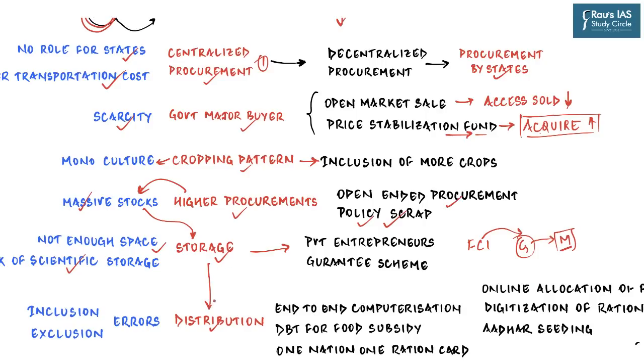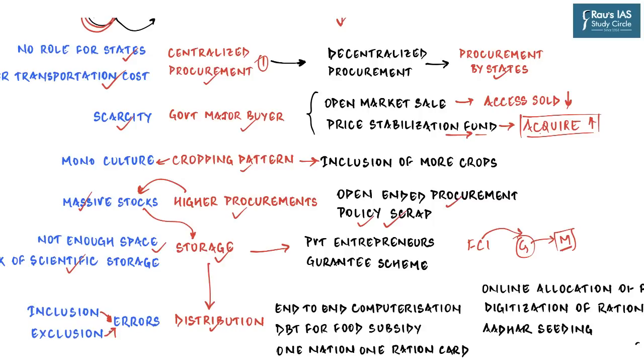And then finally, the problem is at the distribution level, the last mile delivery, the point from where the food grain is actually distributed from fair price shops to the final beneficiary. And you must have read in the newspaper about how the people who are entitled are not getting the food grains, which is called exclusion error, because they were wrongly excluded from the list of people who are supposed to get the food grains. Whereas there are a lot of people who get the food grains but were not entitled to them, which is called inclusion error. They were wrongly included in the list.